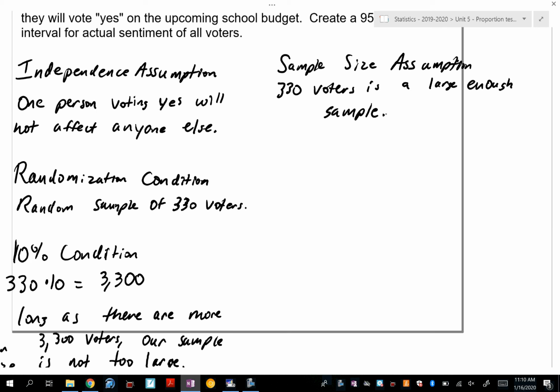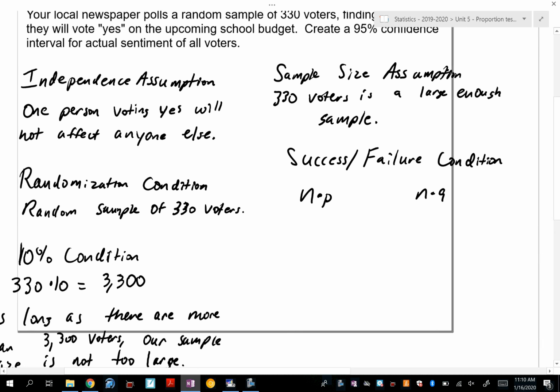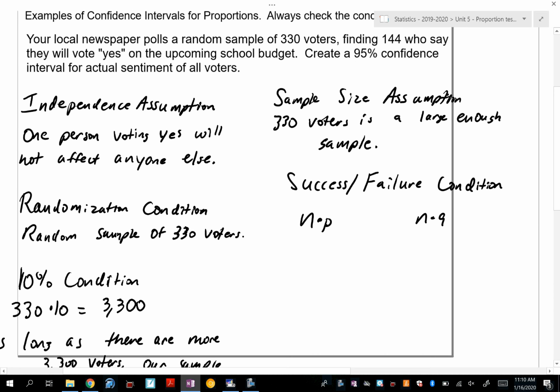Now, because this is talking about proportions, we only have two answers here, yes or no, so it's a proportion. We are going to do the success/failure condition, which we did last week on Tuesday. This is n times p and n times q. Now, when the problem is written in this way, I actually don't use n times p and n times q. Does anyone know why I don't need to use them in this problem, the way they've written it? Anyone see why?